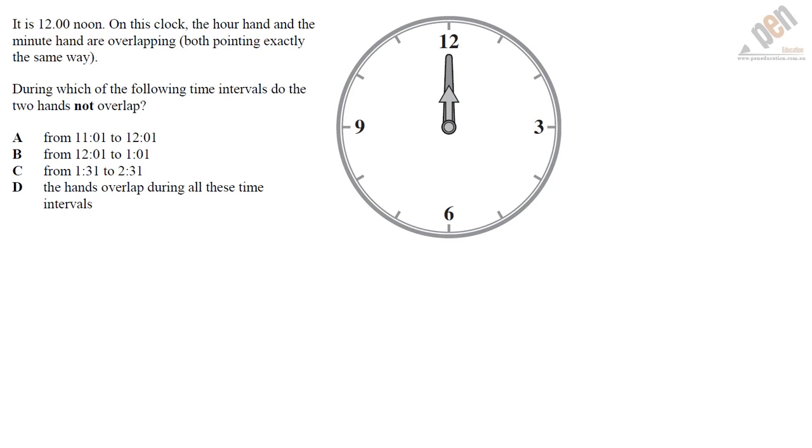It is 12 noon. On this clock, the hour hand and the minute hand are overlapping. During which of the following time intervals do the two hands not overlap? So, say from 11 to 12:01.